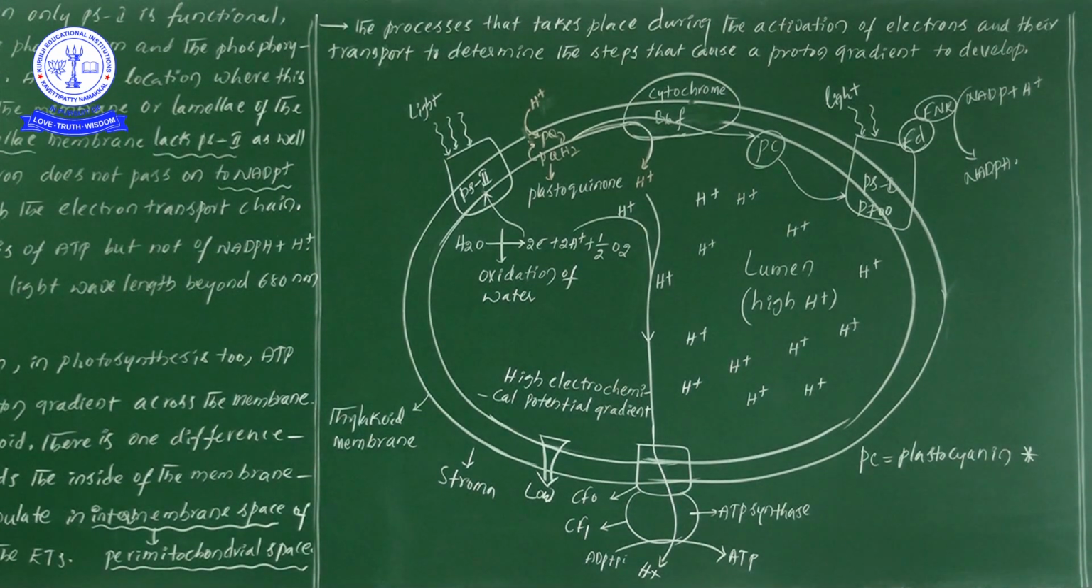Now, these H plus ions start to come outside of the thylakoid membrane towards the stroma. So how will it come? It will come through one important specialized channel, that is this F0 F1 complex. So in the F0 and F1 complex, we will observe the presence of the ATP synthase enzyme.